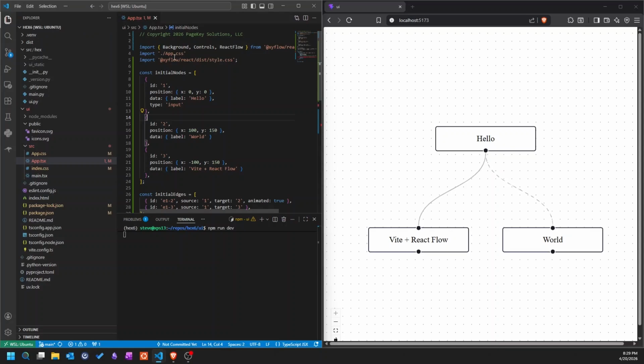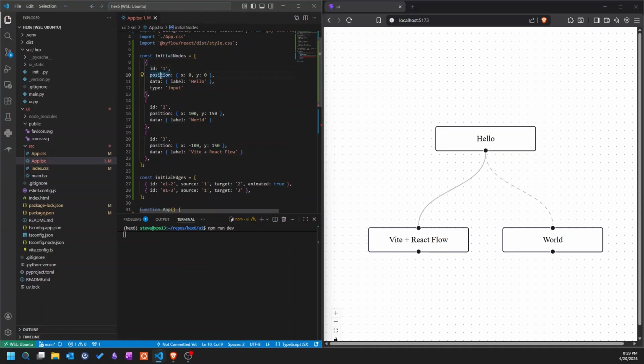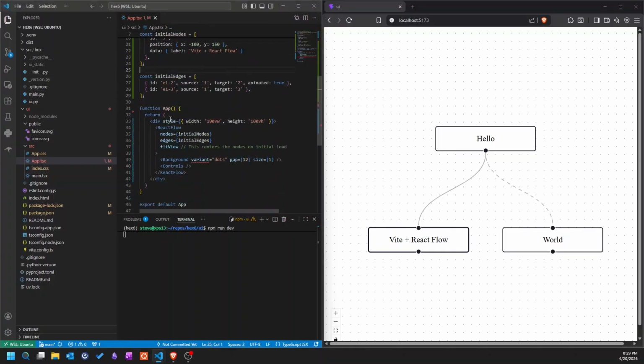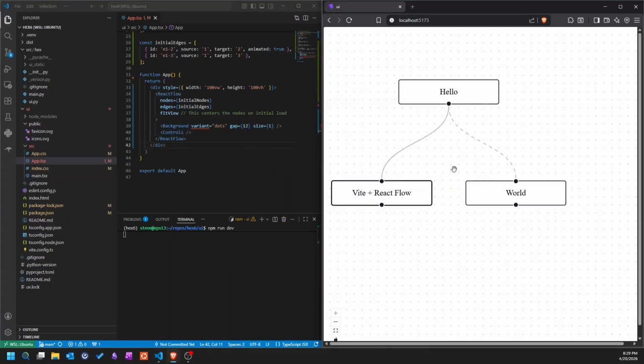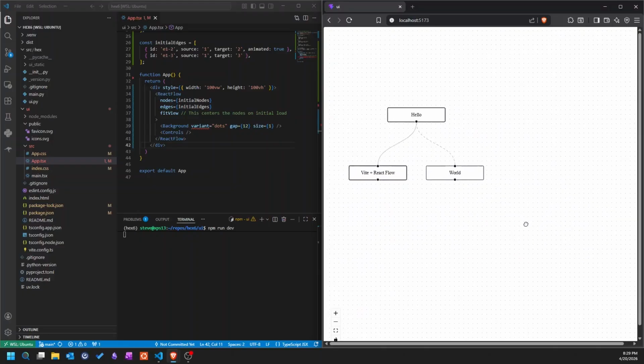Okay, and I whipped up a couple little basic things here. We import the CSS for React Flow, and we define some nodes. They have an ID, a position, data, and a type, and some edges as well. And then we just have this React Flow element. We have a background, we have controls, and that gives us this little window here. So let's see where we can go with this.